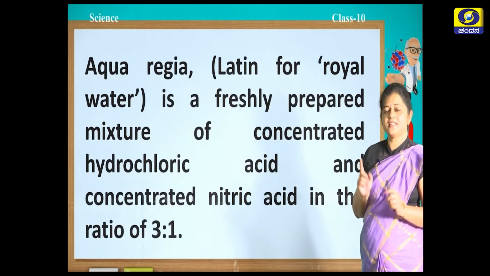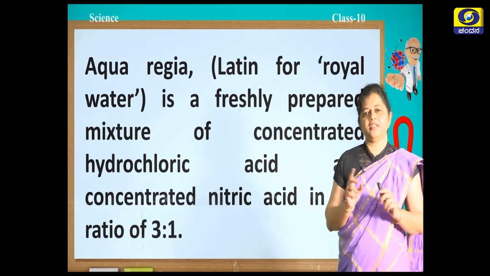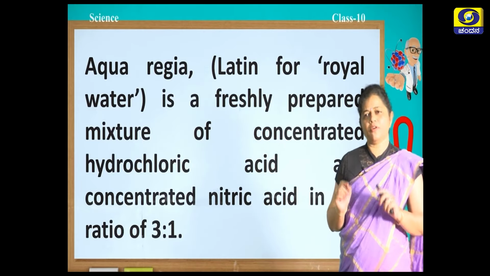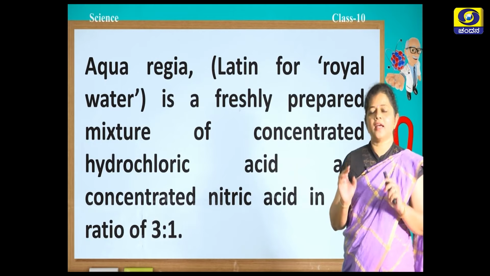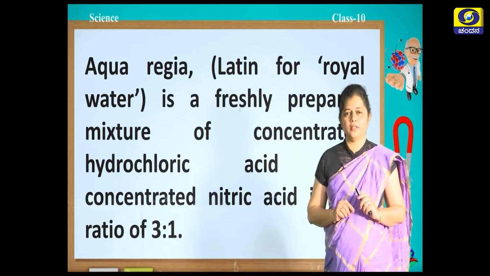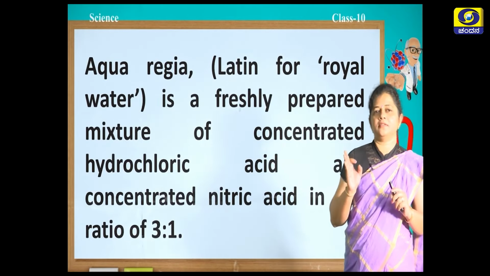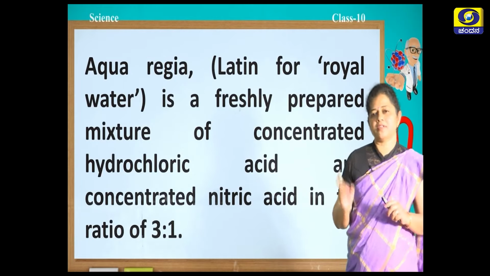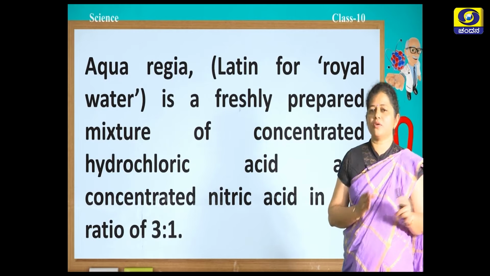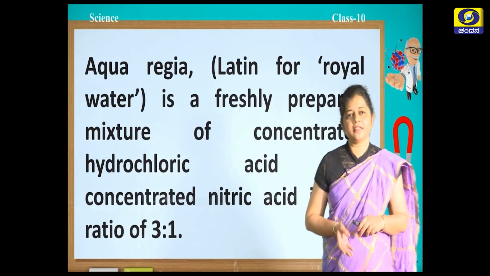Now, let us see what is aqua regia. Aqua regia in Latin means royal water. This is a freshly prepared mixture of concentrated hydrochloric acid and concentrated nitric acid in the ratio 3:1. So, concentrated hydrochloric acid is taken in 3 portions and concentrated nitric acid is taken in 1 portion. This 3:1 mixture is called aqua regia.